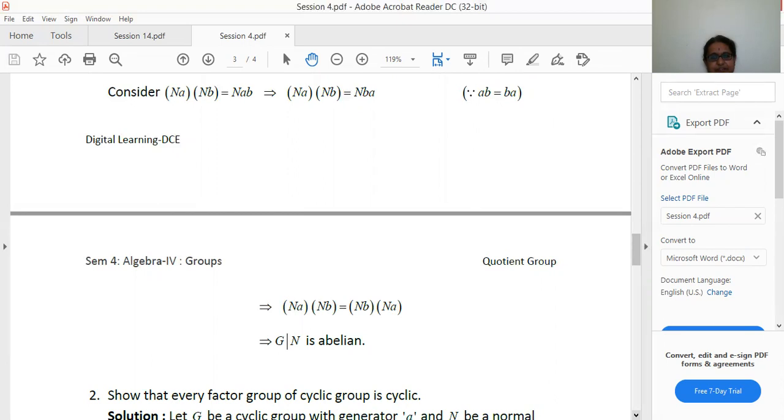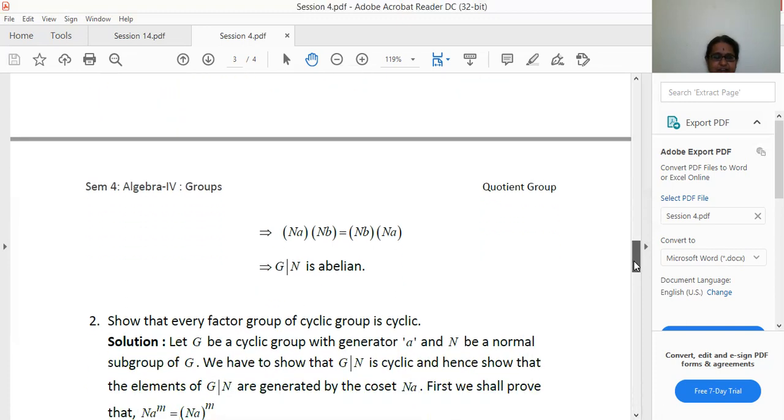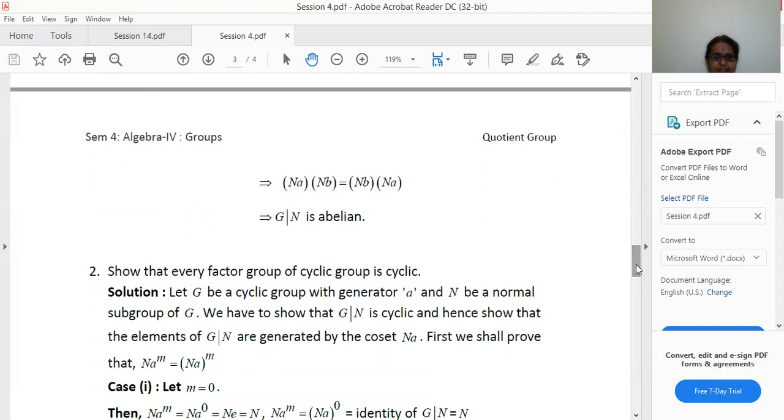Show that every factor group of a cyclic group is abelian. Here, every factor group means it is again a quotient group only. The factor group of a cyclic group is cyclic. So let our group G be a cyclic group.